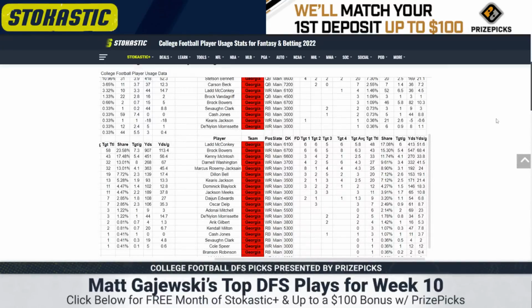They really consolidated routes to Bowers and McConkey last week, both over 90%. You're stacking Georgia using this game. They're probably too cheap. Darnell Washington over a 50% route share, 6 targets for him. Marcus Rosemy-Jackson is the actual wide receiver 2 right now. So his routes aren't ideal, but as far as a Georgia player goes with a 3,100 price tag, I think you can play Rosemy-Jackson. His routes came in at 50% last week. From there, Dylan Bell, 37%, Kyrus Jackson, 40%.